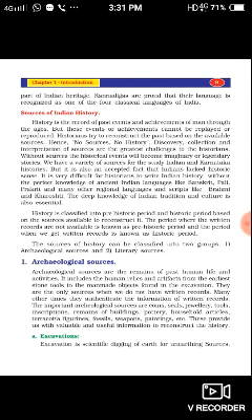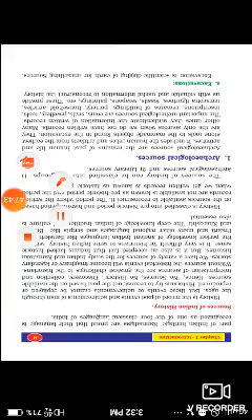Now we are going to learn about the sources of Indian history. Where do we get sources? No sources, no history, isn't it? History is the record of past events and achievements of man through the ages. So what is history? History is nothing but inquiry or investigation or studying about the past events.